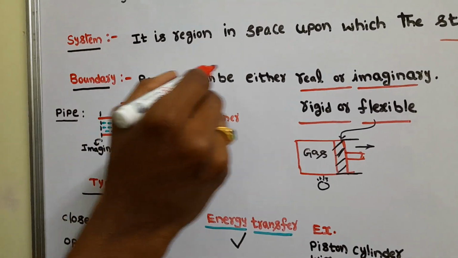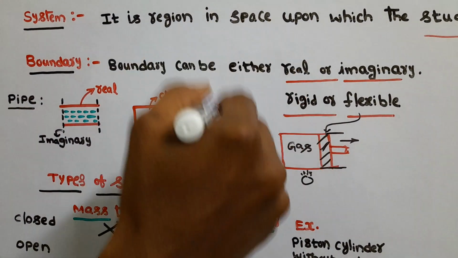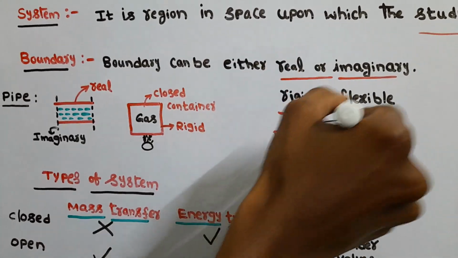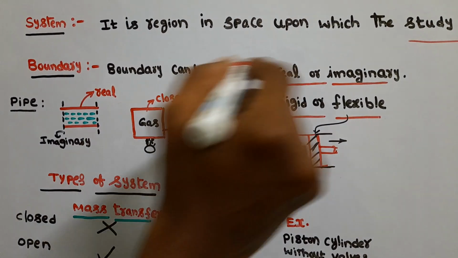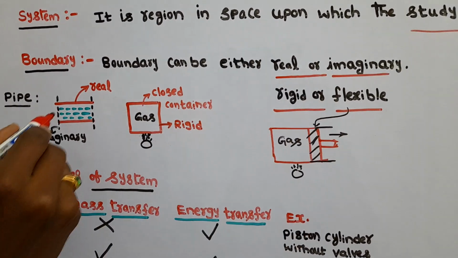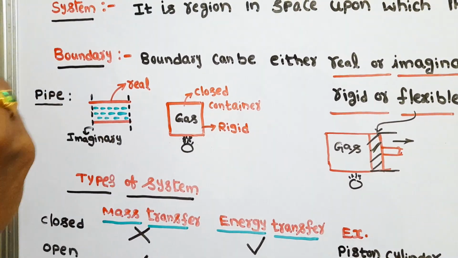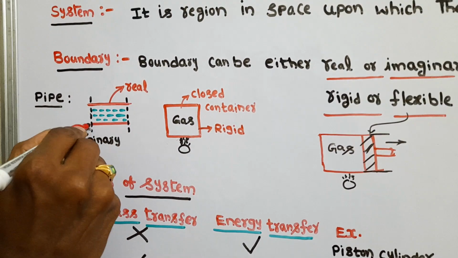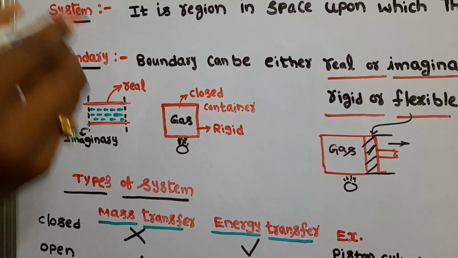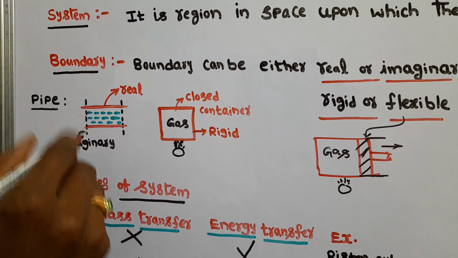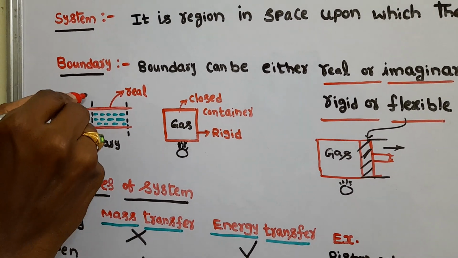This boundary can be either real or imaginary, and also rigid or flexible. See these terms. For example, I am taking water flowing in a pipe. If you see the surfaces, these are the real boundaries. If you want to analyze this flow, I am taking a cross section like this.